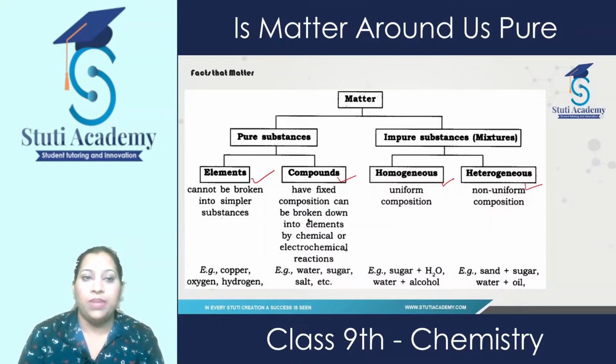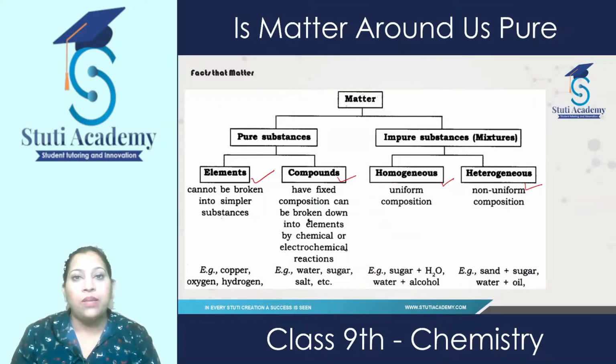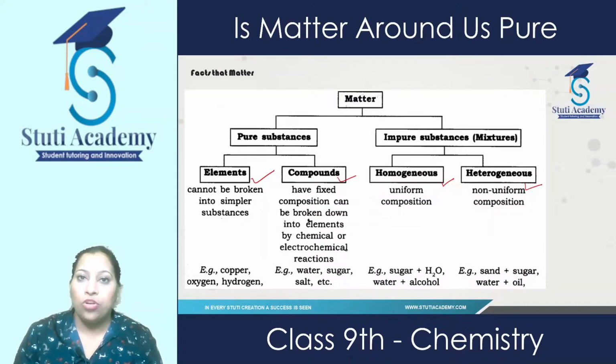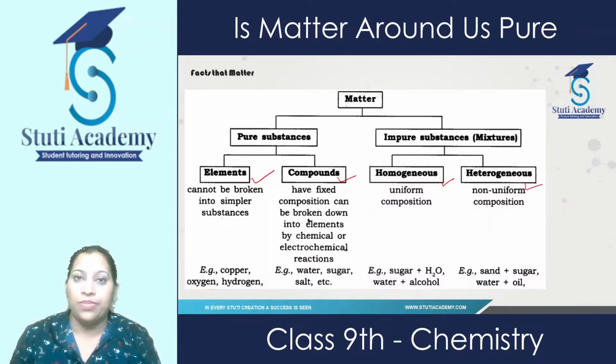First, let's take elements. Elements are the purest form of the substances. And why do we call them pure substances, or the purest form of the substances? Because they are made up of only one type of substance. For example, if we are talking about copper, copper itself is made up of n number of atoms of copper only. Similarly, aluminium is made up of only atoms of aluminium. That is why it falls under the category of pure substances.